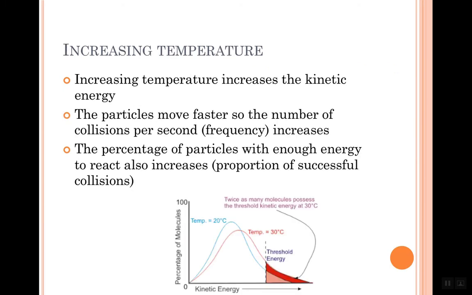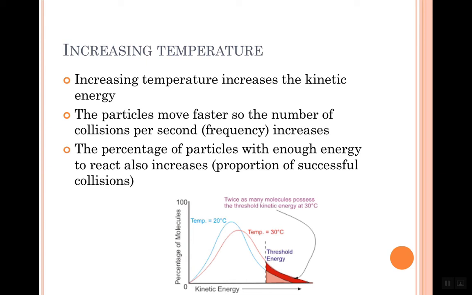Now temperature is a little bit different. Temperature increases the kinetic energy, so it means they move faster. If they move faster, they bang into each other more often. So again, banging into each other more often, we're going to get more reaction, faster rate of reaction. But what we're also doing when we increase that kinetic energy is we increase the percentage of them that have got enough energy to react.